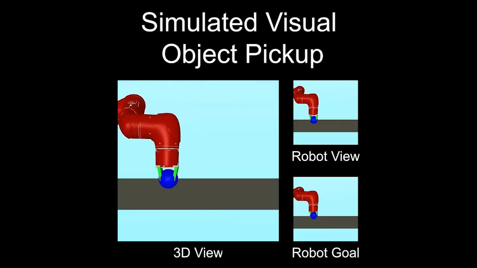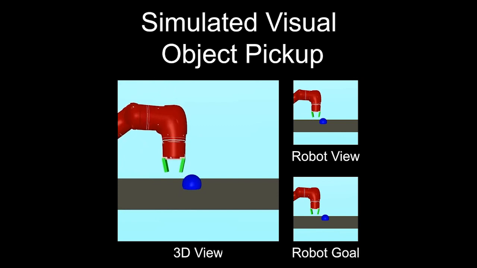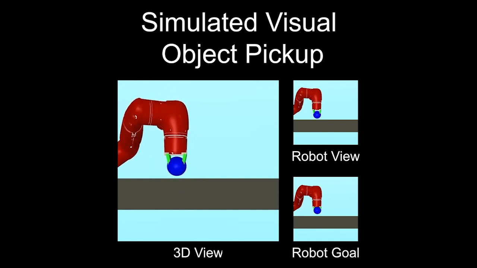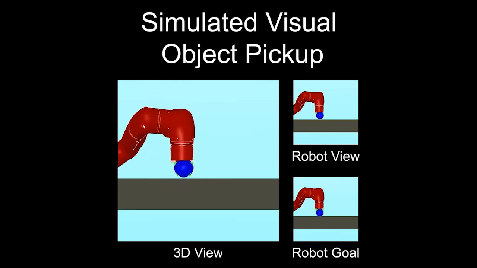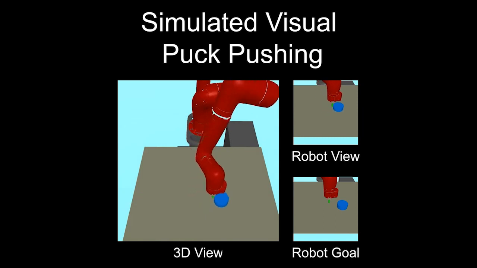In this task, the robot must pick up or push the ball to the correct location. In this task, the robot must push a puck to the correct location.